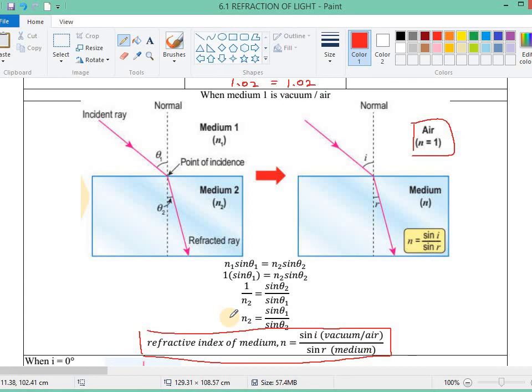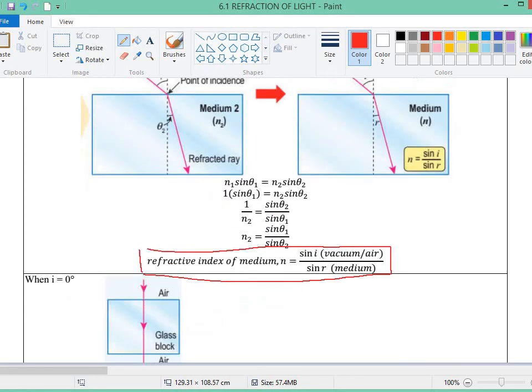If we don't have the speed of light, that means we cannot calculate the refractive index of the material. So Snell's law shows us that you can also calculate the refractive index just by using the angle of the light in the medium and in the vacuum. So you do not need to use speed of light. Get the idea?